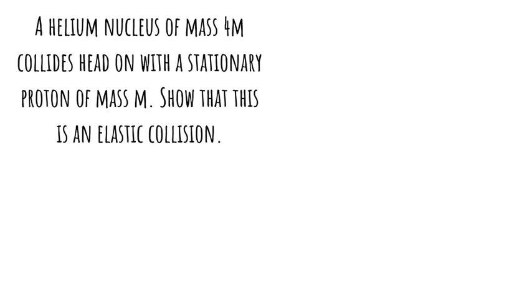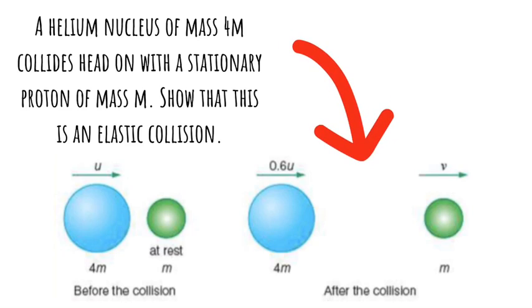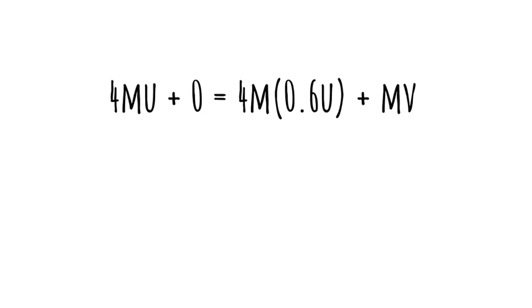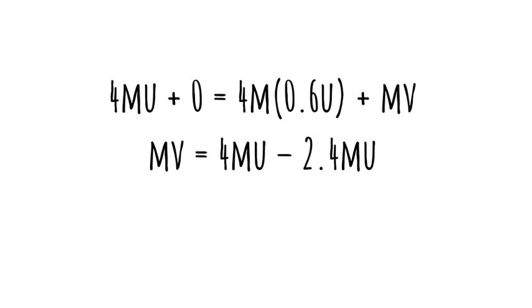Here is an example question. A helium nucleus of mass 4m collides head-on with a stationary proton of mass m. Show that this is an elastic collision. We can do this by using the conservation of momentum equation. So 4mu plus 0 equals 4m times 0.6u plus mv. Then mv equals 4mu minus 2.4mu. Finally, v equals 1.6u.